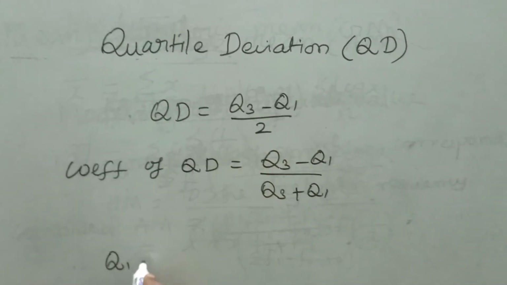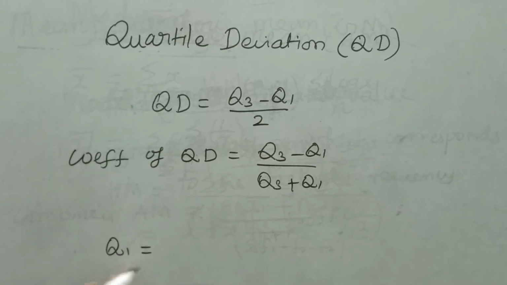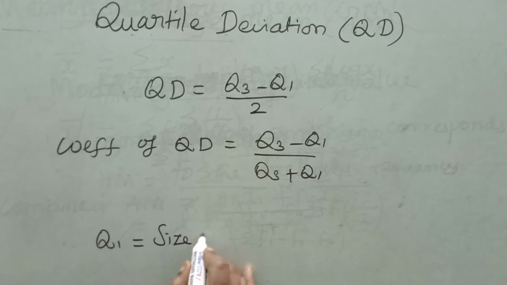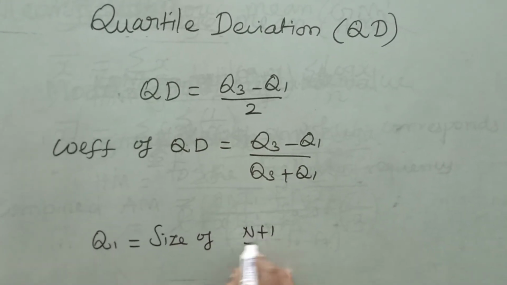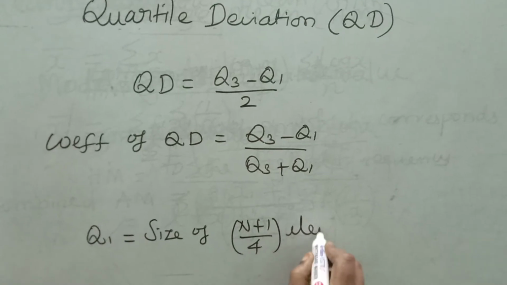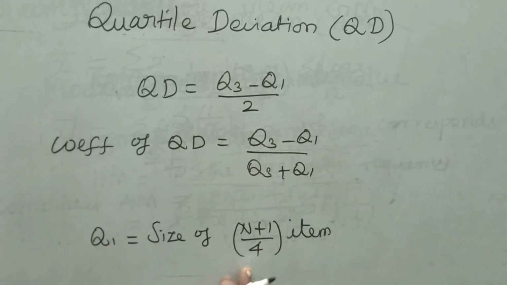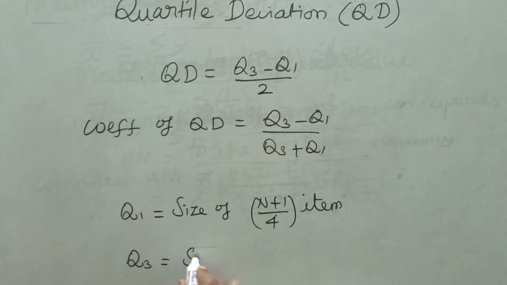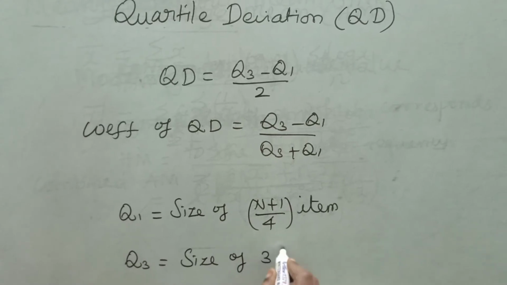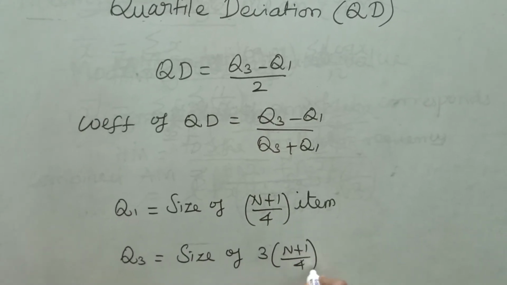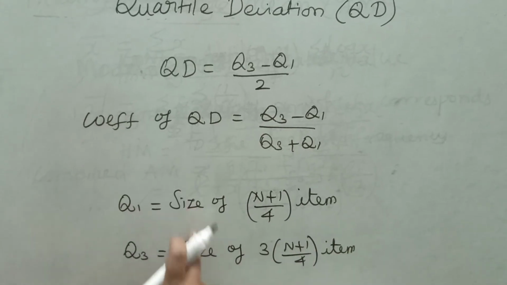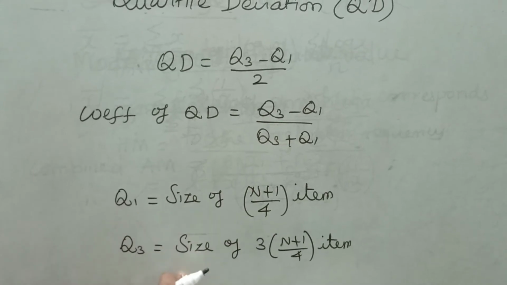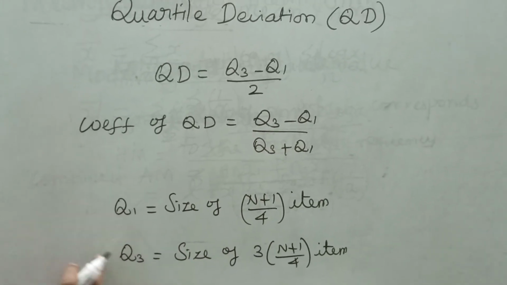Q1 for discrete data or raw data is size of n plus 1 by 4 item. This is for raw and discrete data. That is the lower quartile formula. Q3 is the upper quartile. Q3 formula is size of 3 into n plus 1 by 4 item. These two formulas are used for discrete and raw data, or individual data.